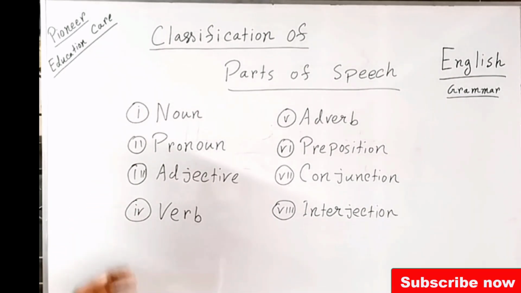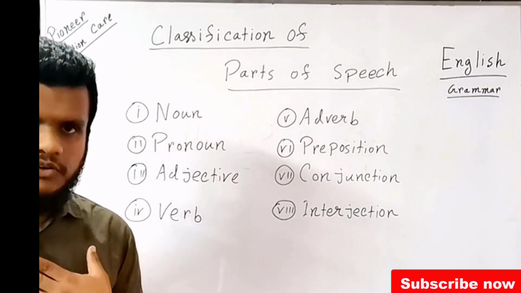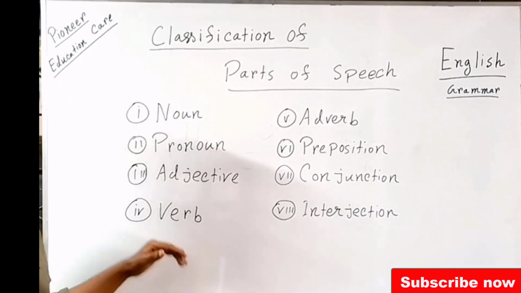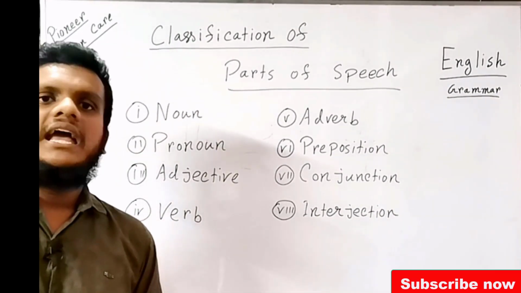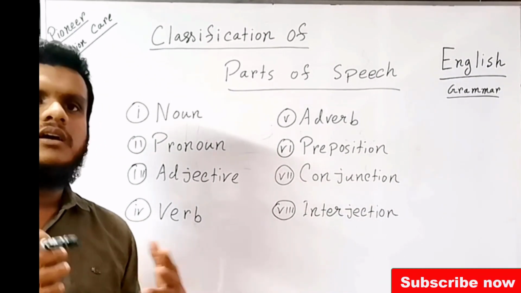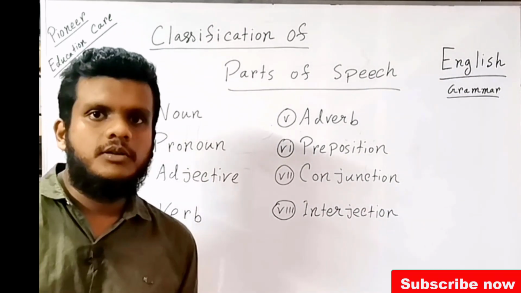The fourth one, the verb. It is called the heart of a sentence. There is no sentence without a verb. So what is a verb? Basically, a verb is an action word. That means a verb tells us about any action. The action can be tangible or intangible, both.